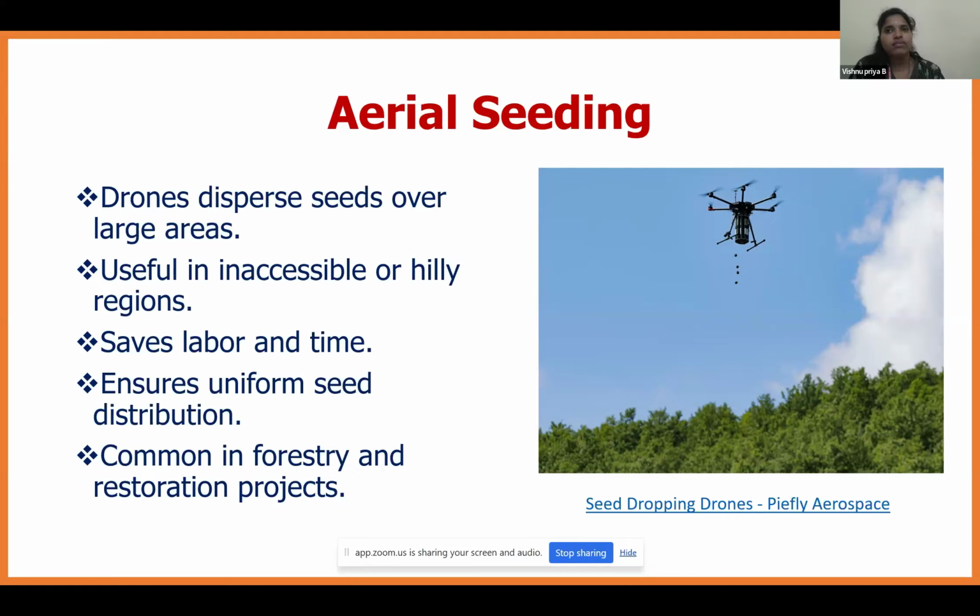Like suppose if the forest is affected by a forest fire, and there is a complete damage or a gap in the particular region, what they will do is, using the drone, they will be spreading the seedlings in the particular forest area. So the drone is used for seeding in forest and restoration projects.